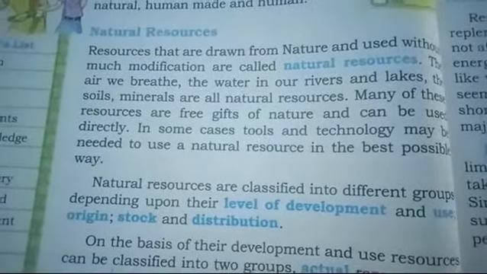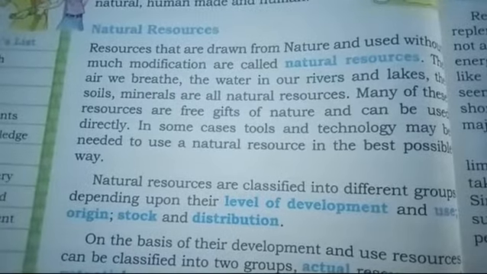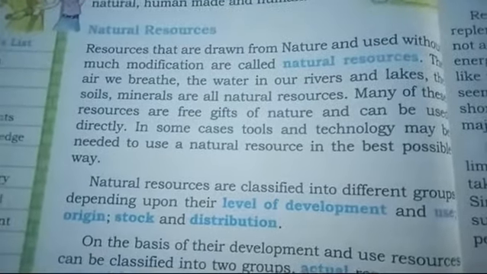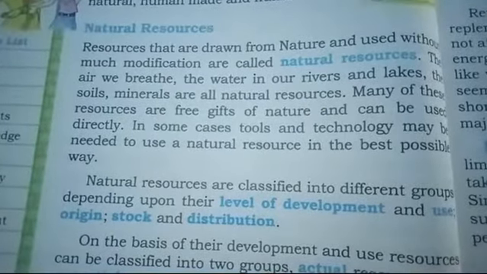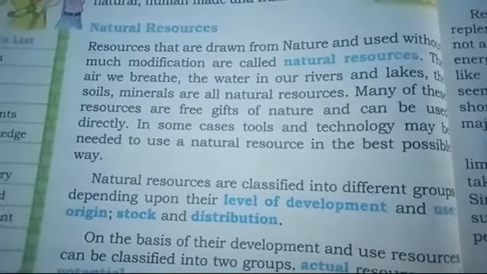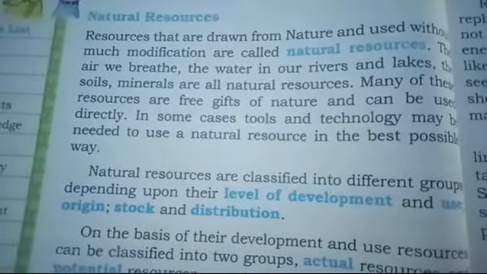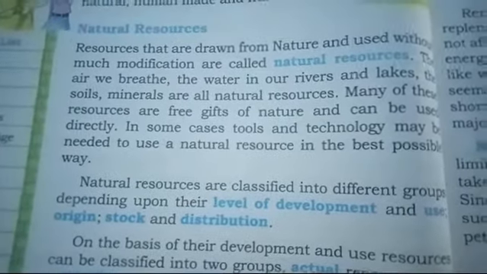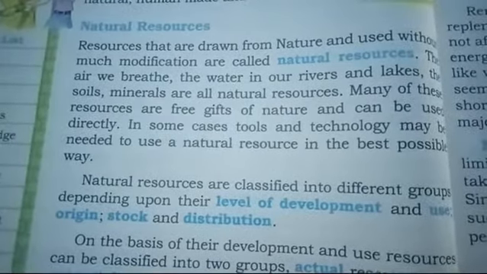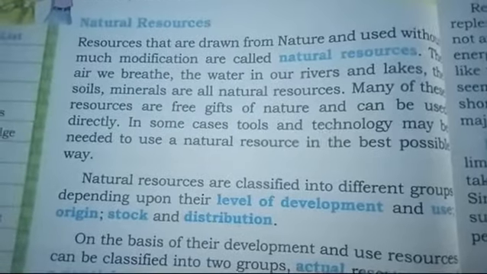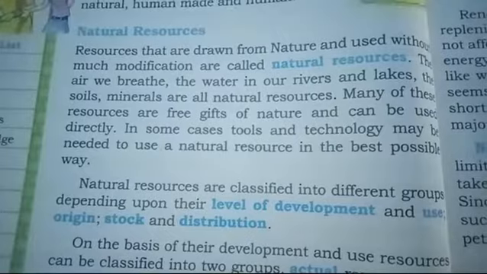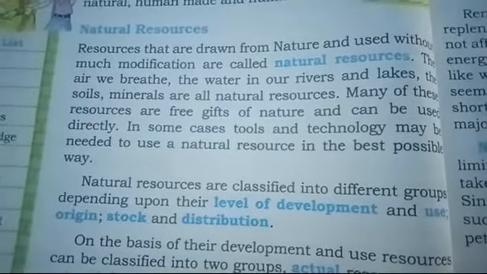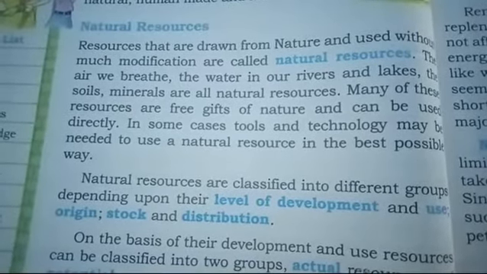So natural resources are those resources which we get from nature, from our surroundings, and we use them in their own natural form without much modification. The air we breathe, the water in our rivers and lakes, the soils, the minerals are all natural resources.